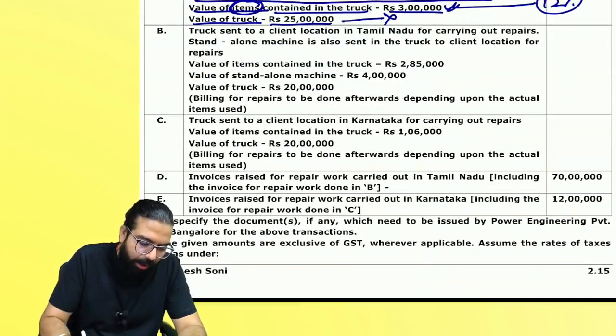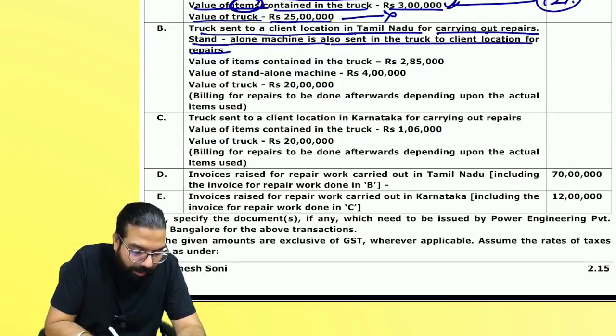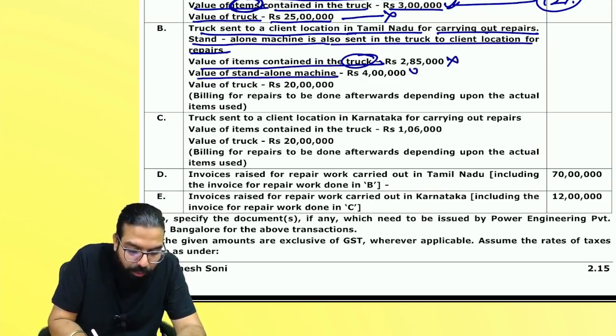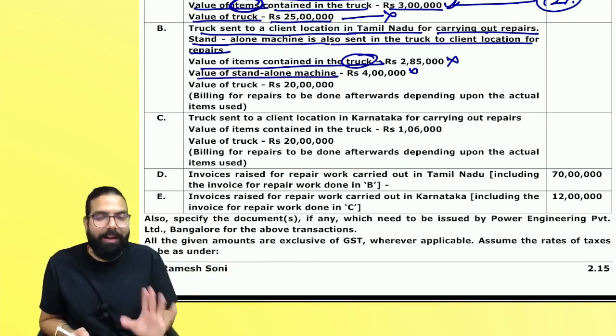The next one. Truck sent to a client location in Tamil Nadu for carrying out repair. Standalone machine is also sent in the truck. Value of items in the truck: is the item supplied? No. It will be used in the repair. Value of machine 4 lakh. Will the machine be supplied or will it be used in the repair? It will go and come back.